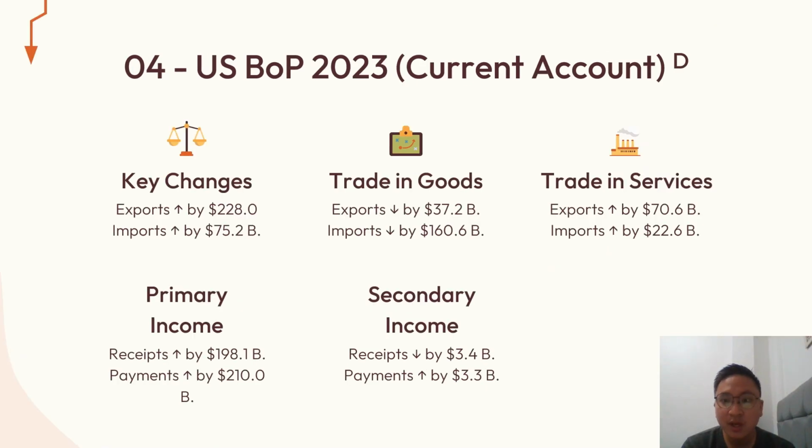Furthermore, from this data, we can also project the various changes in the US balance of payments. For example, overall, in key changes, both exports and imports are increasing, while in traded goods, both exports and imports are decreasing. We can also see the difference between trade in services, primary income, and secondary income, whose varying results have different meanings.